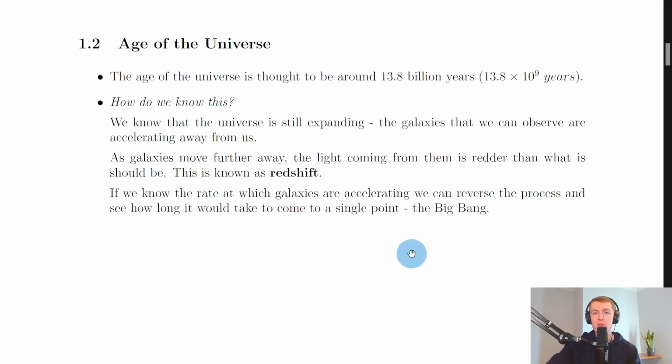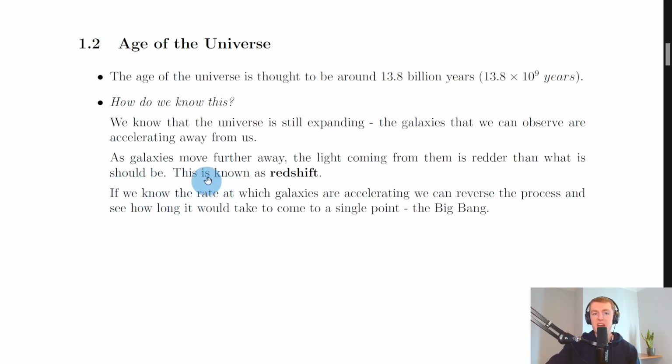And how do we know this? Well, there's lots of evidence to suggest that the age of the universe is this value. We know that the universe is still expanding, the galaxies that we can observe are accelerating away from us. This gets at the idea of Hubble's law, which you'll see again in higher physics, which tells us that galaxies further away from us are moving at a greater speed than the ones closer to us. And that suggests that these galaxies are accelerating away from us.